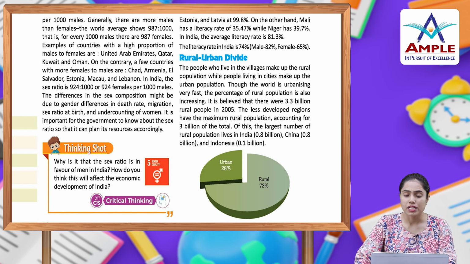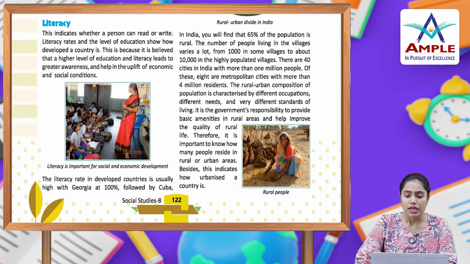The rural-urban divide. The people who live in the villages make up the rural population while people living in cities make up the urban population. Though the world is urbanizing very fast, the percentage of rural population is also increasing. It is believed that there were 3.3 billion rural people in 2005. The less developed regions have the maximum rural population, accounting for 3 billion of the total. Of this, the largest number of rural population lives in India, 0.8 billion, China 0.8 billion and Indonesia 0.1 billion. In India, you will find that 65% of the population is rural.